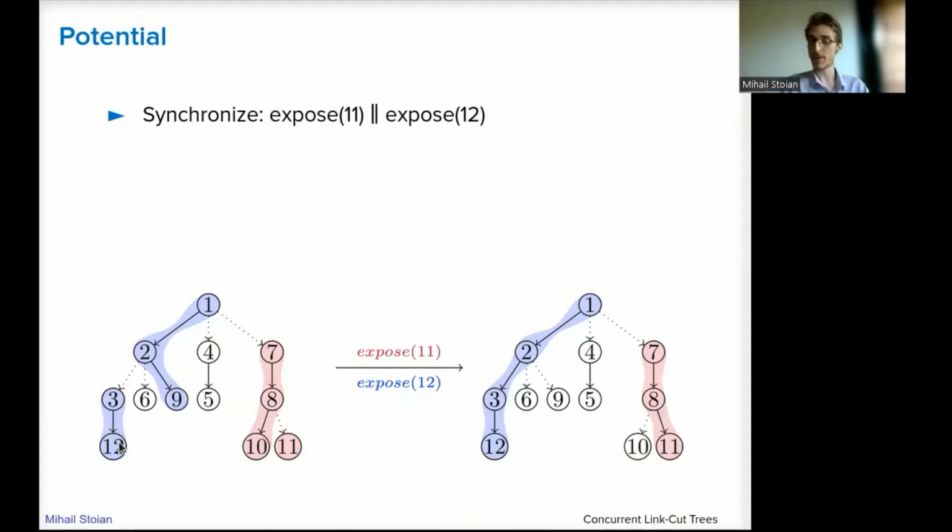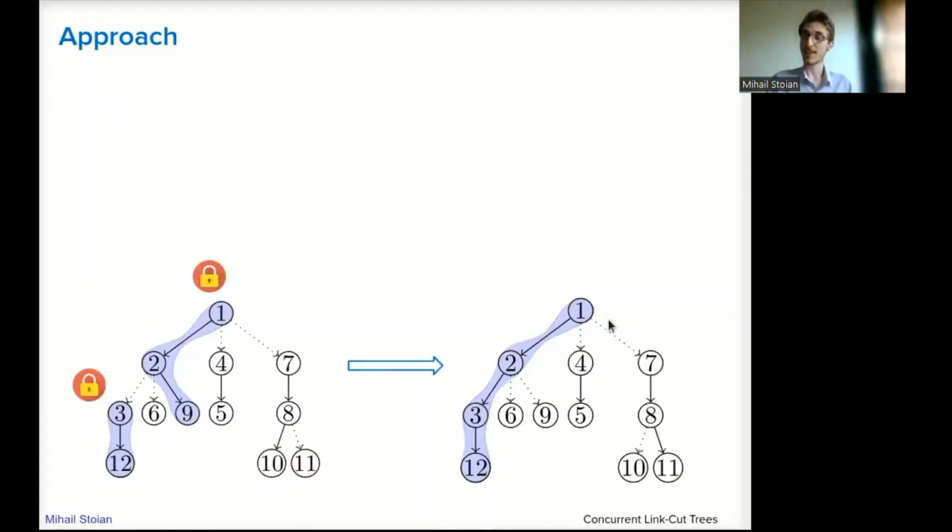So in our case, we simply have to transform 2-3 into a regular one and 2-9 to a dashed one, and we can do that in parallel. Only at the root level, we'd have to synchronize both operations, to decide whether node 2 or node 7 becomes the preferred child of the root. So you see now that there is indeed room for a parallelization scheme.